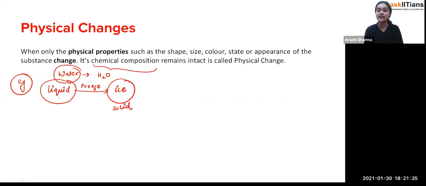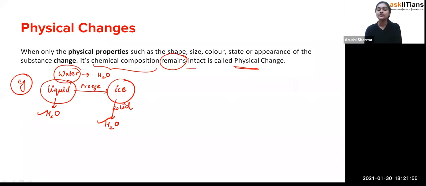It is not going to be changed. For the liquid it is also H2O, and for the ice it is also H2O. Nothing is changing in their chemical formula. It's just that their physical states are going to be changed. That is why, students, we call them physical changes: such type of changes in which you will observe the change in the physical properties, but the chemical composition will remain intact, or you can say the same.